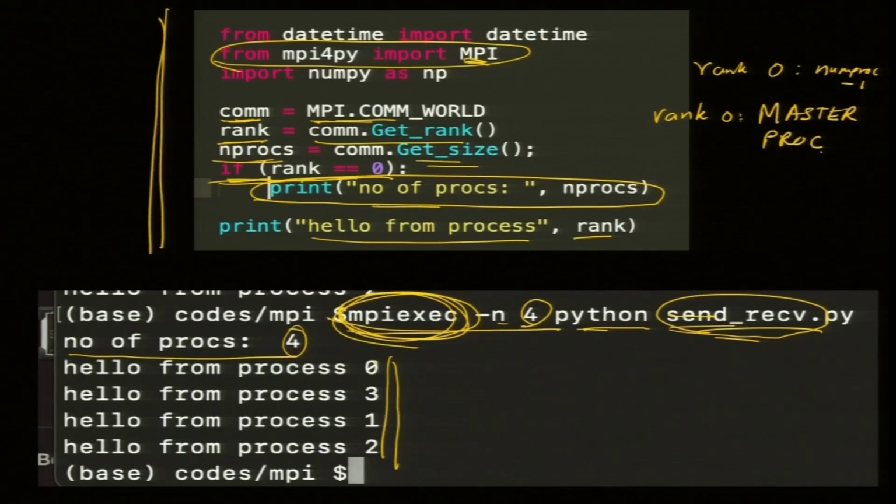Whoever gets hold of the monitor will print first. First 0 prints, then next was 3, the last worker, and so it goes on like this. In C++, we have to call MPI close and so on, but here we do not need closing, it will be done automatically once this program is executed.